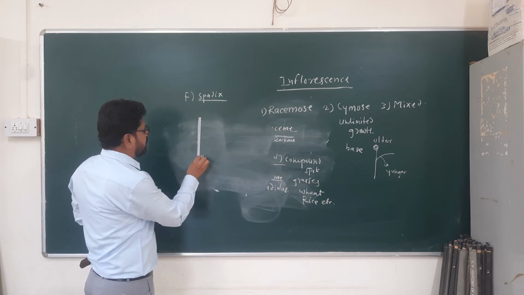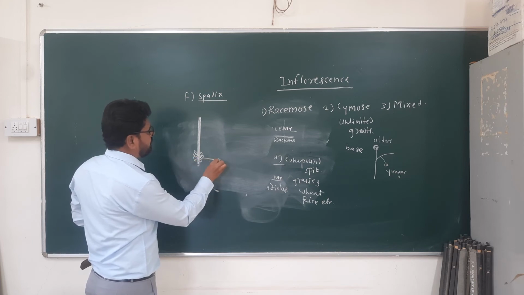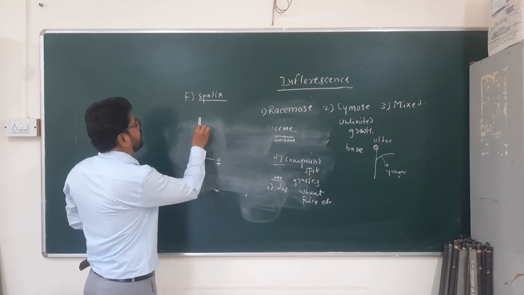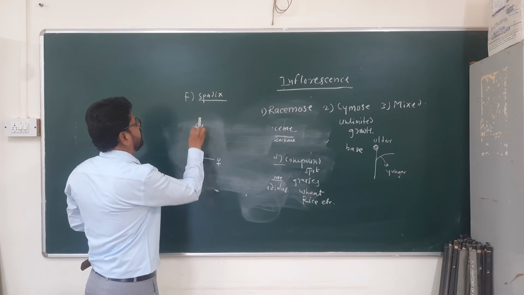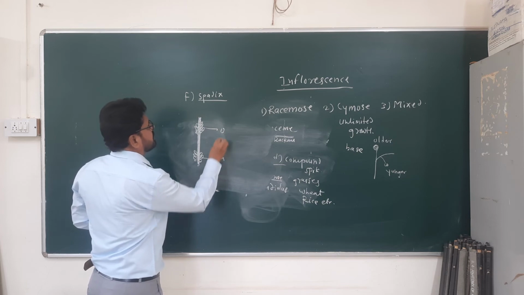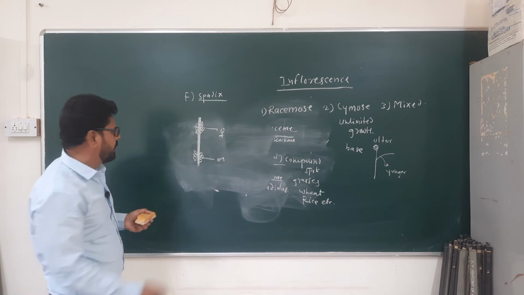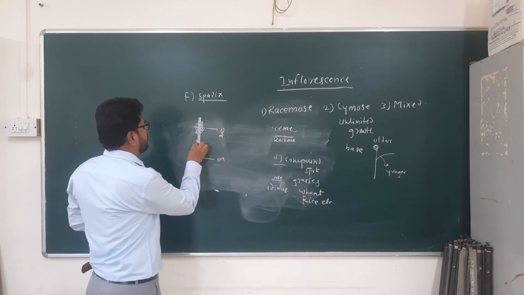Male flowers at the base of the floral axis. Female flowers are present at the apex of the axis, and in between male and female there are the sterile flowers.